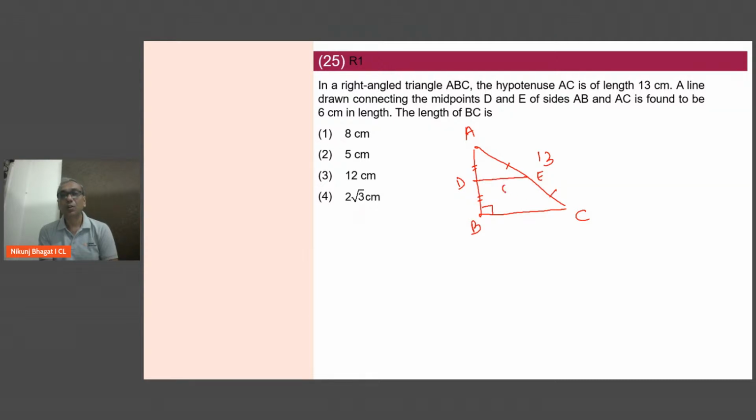Now we all know the midpoint theorem. If I join the two midpoints, then this line is parallel to the third side and half of the third side. That means this will become 12. I mean, this is an absolute sitter. From the midpoint theorem, you should be able to get to this.